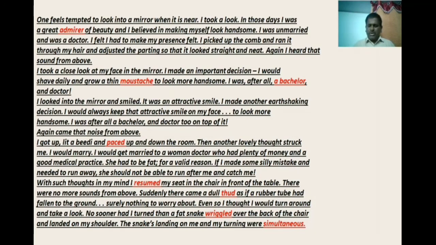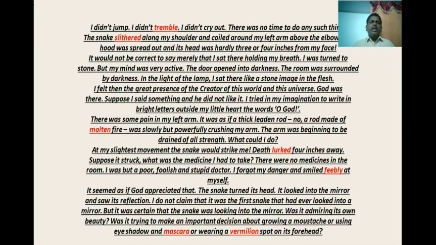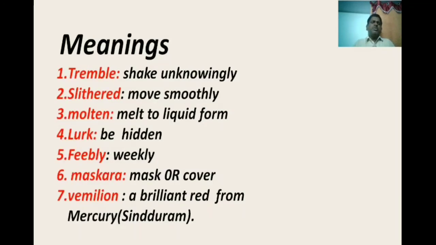Okay. Now let us go to the next paragraph. I did not jump. I did not tremble. I did not cry out. Then what did he do? Do you want to know the meaning of the word tremble? Let us see the meanings before discussing this paragraph. Tremble, shake unwillingly, meaning to shake back and forth unwillingly.